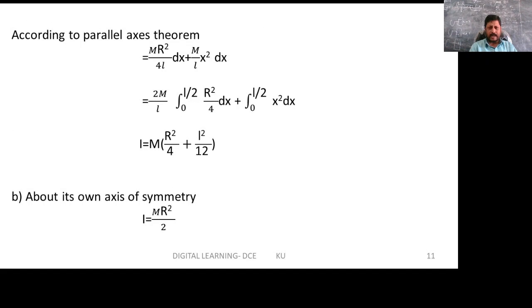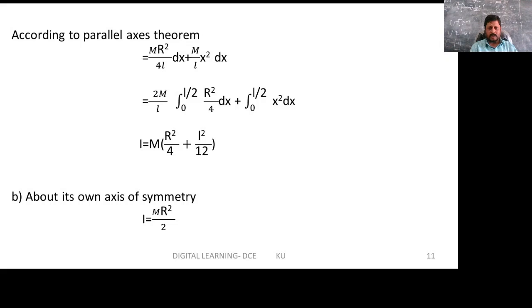Now according to the parallel axis theorem, we have dI equals (m r square over 4l) into dx plus (m over l) x square into dx. Integrating for the entire length, we get 2m over l, the integral from 0 to l over 2 of r square over 4 into dx, plus the integral from 0 to l over 2 of x square into dx.